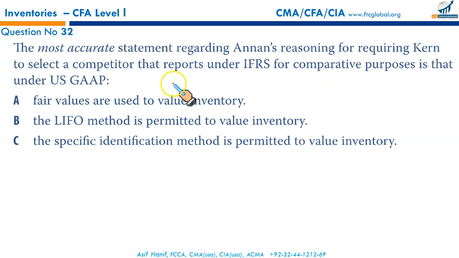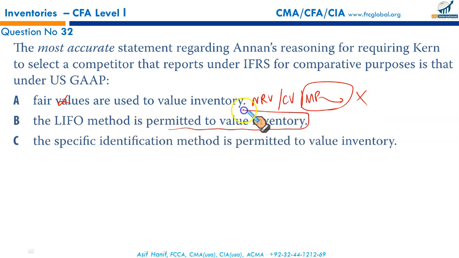is that under US GAAP, fair values are used to value inventory? No. Either we have NRV or the historical cost, or the designated market price determined under the LIFO rule using either NRV or replacement cost or NRV minus normal profit margin, which you call floor. So we don't have this option. This is not a possibility. The LIFO method is permitted to value inventory. Now that will cause a problem. If you select a comparator that uses the LIFO method, comparing our numbers with them will cause a problem. That would make comparison difficult.